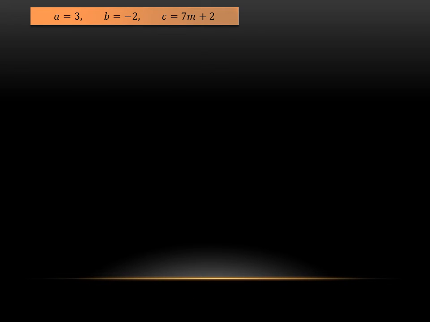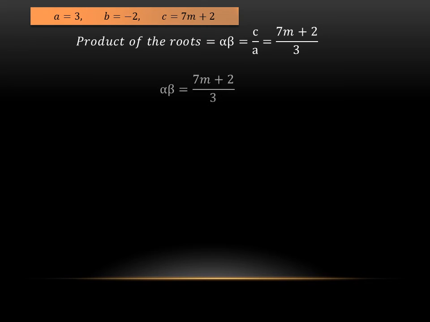We have found the sum of the roots. Now we are going for the product of the roots, and the formula of the product of the roots is c by a. The value of c, as you can see here, is 7m plus 2, so we will replace it, and the value of a is 3, so we will replace a by 3. Alpha beta will be equal to 7m plus 2 over 3.